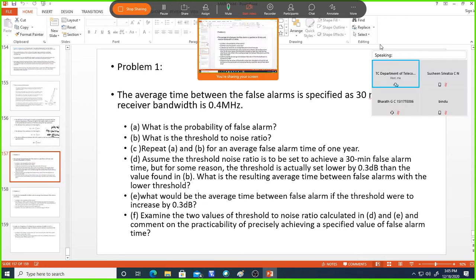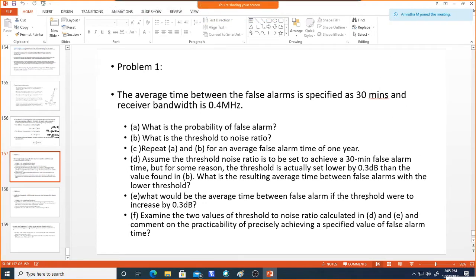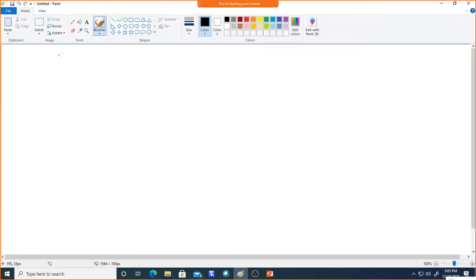So this is a problem we were discussing. Now first we have found out the probability of false alarm, part A. So how much did we get? Is it 1.38 into 10 power minus 9 which we got?